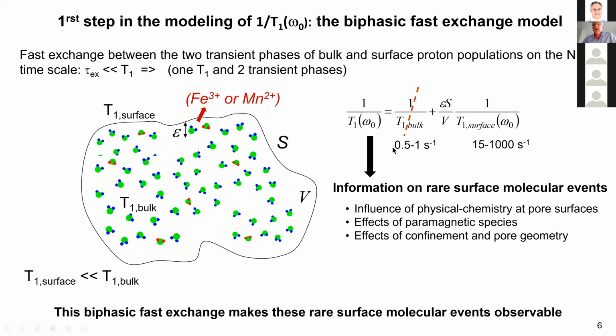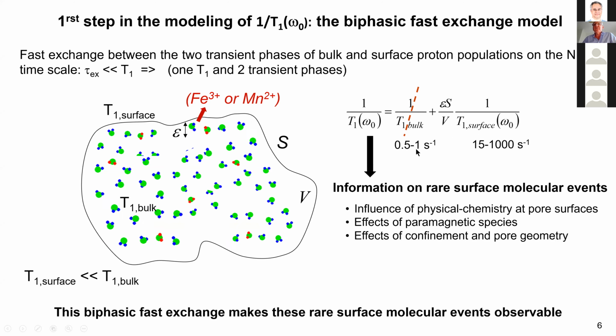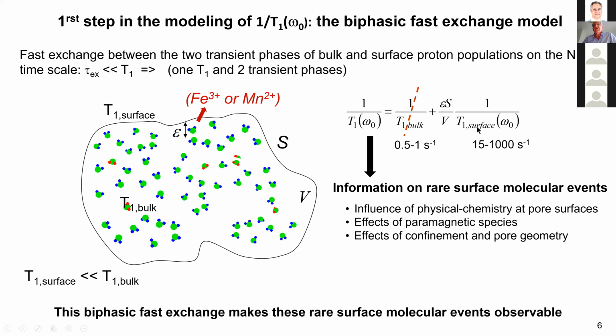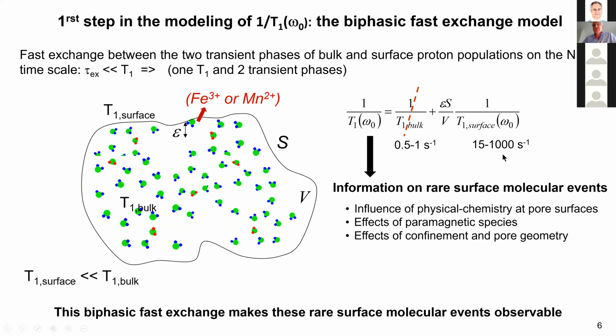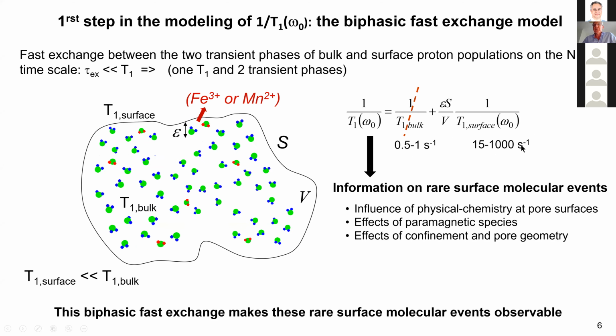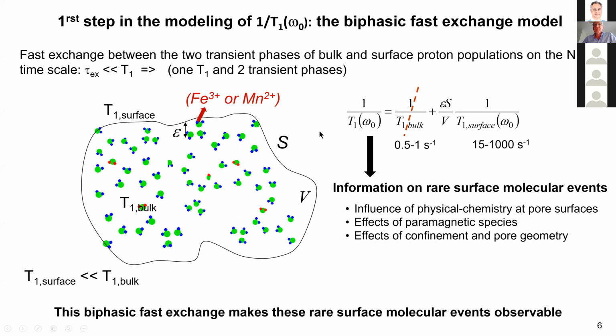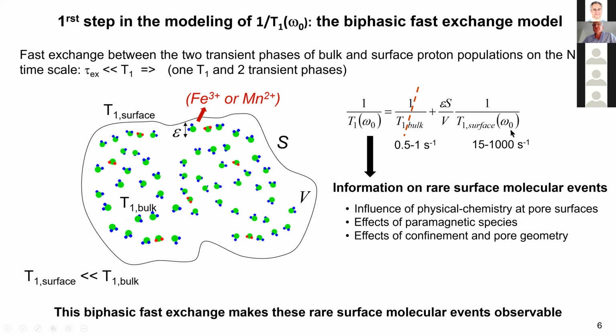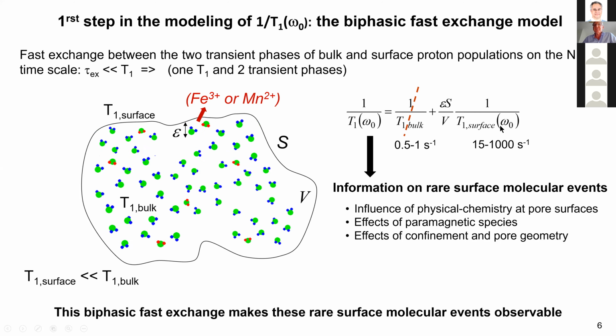If you look at the numbers, the bulk rate is about 0.5 to 1 second minus 1, and the T1 of the surface could be a millisecond, so the rate could be 1,000 second minus 1. So if you measure this, the frequency dependence gives you information on the surface dynamics.